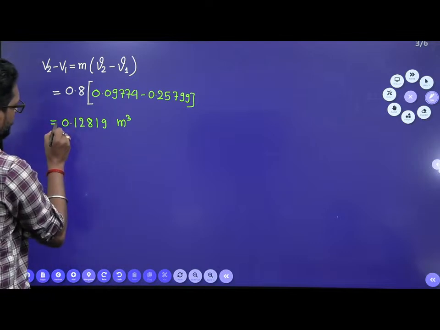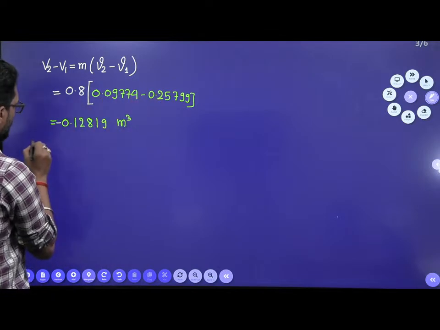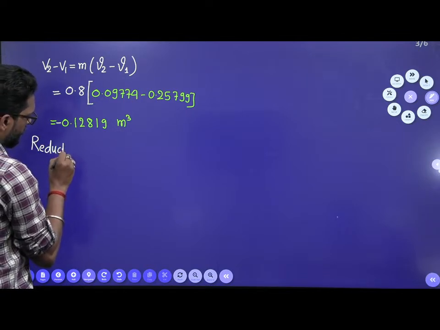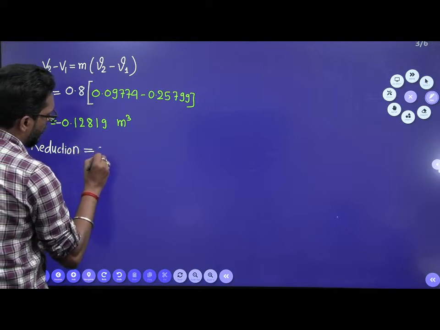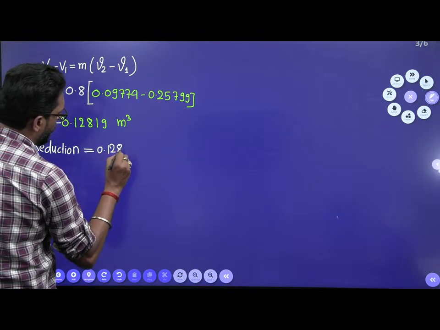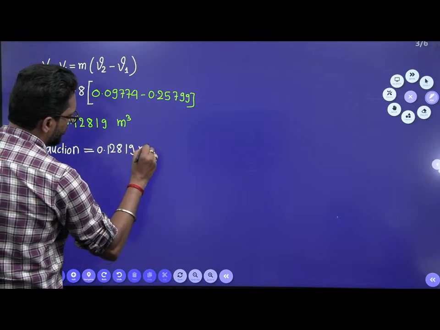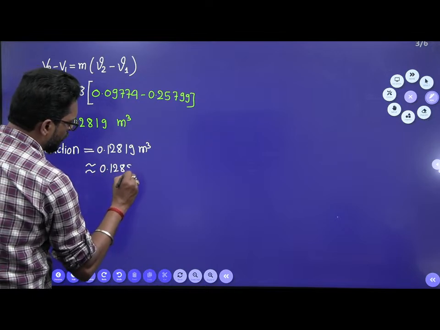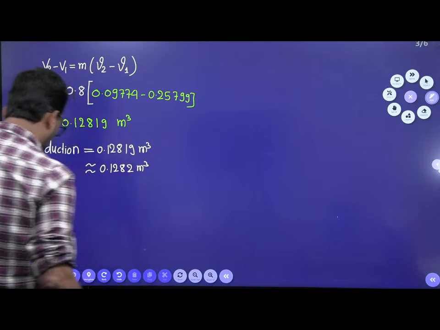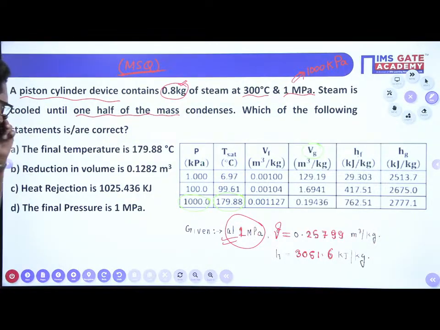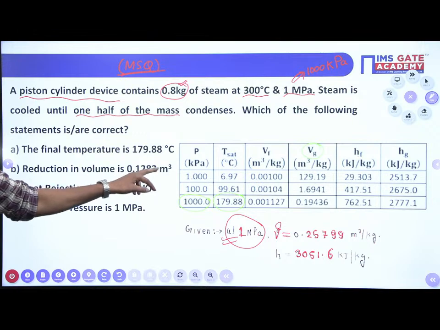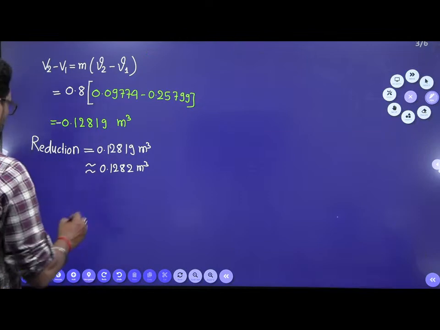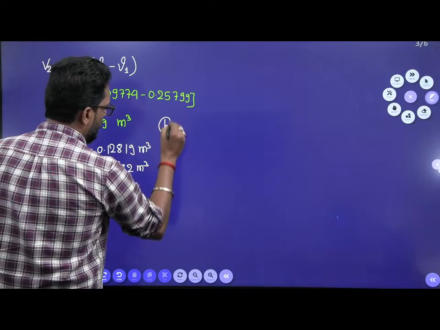There is a minus. Why? Because you got lower minus higher, so the minus indicates reduction. So the reduction is 0.12819 meter cube, approximately 0.1282 meter cube. So I think this option is also correct. That means B is also correct. So option B is also correct.